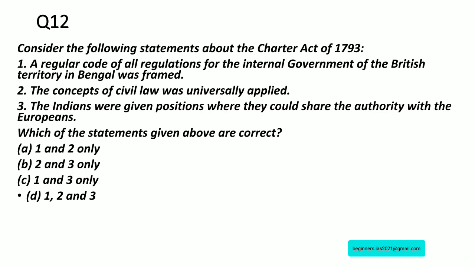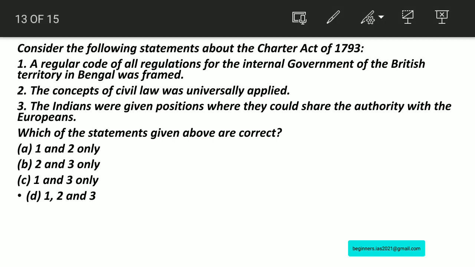Consider the following statements regarding the Charter Act of 1793. Here we have to identify the correct statement. That is very important. Statement number 1: A regular code of all regulations for the internal government of the British territory in Bengal was framed. Statement number 2: The concept of civil law was universally applied. Statement number 3: The Indians were given positions where they could share the authority with the Europeans. Here we have to identify the correct statement.